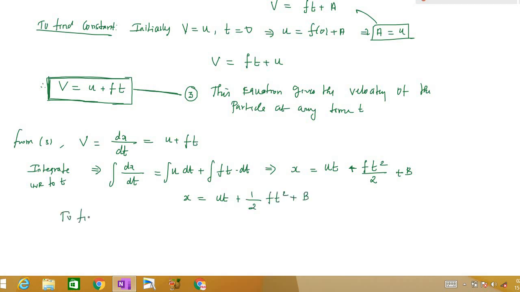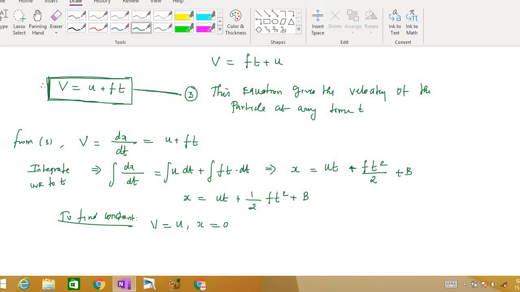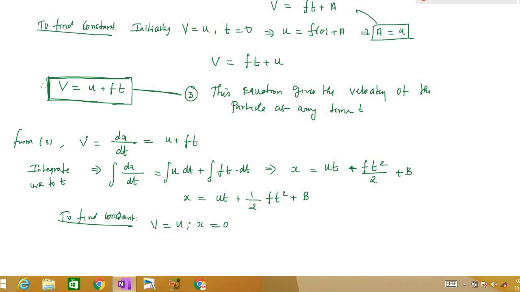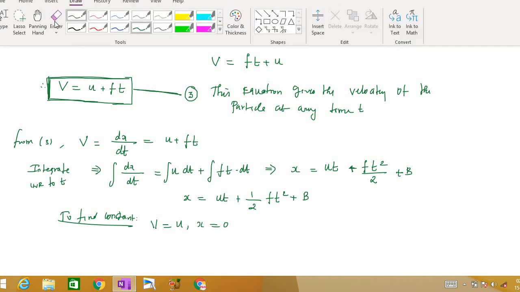Now to find the value of the constant b, we again use an initial condition. We will use this condition, because we don't have v here. Initially our time will be 0 and x will be 0, right?